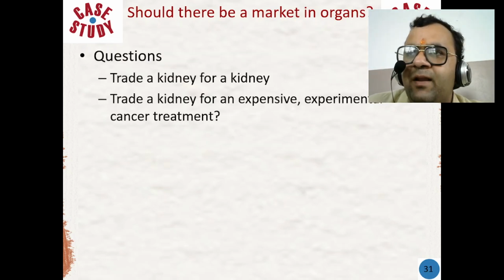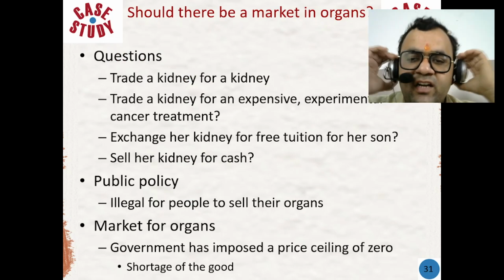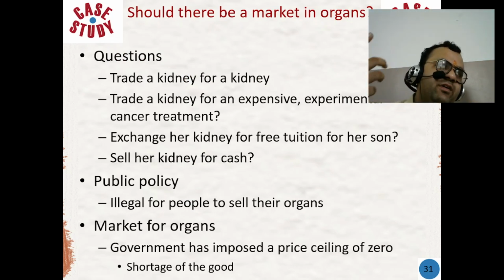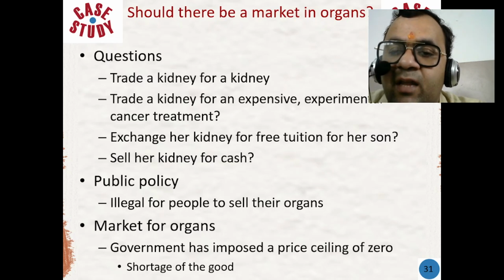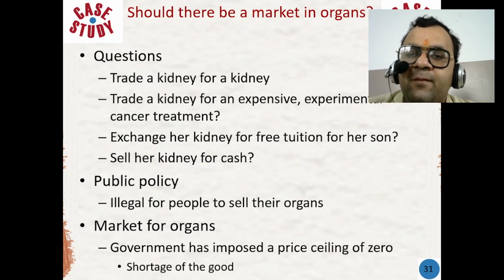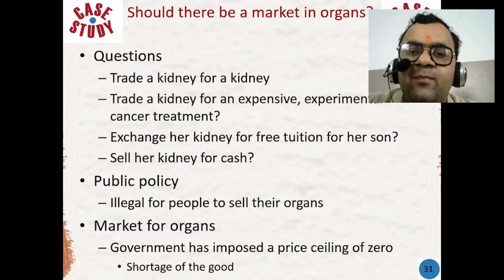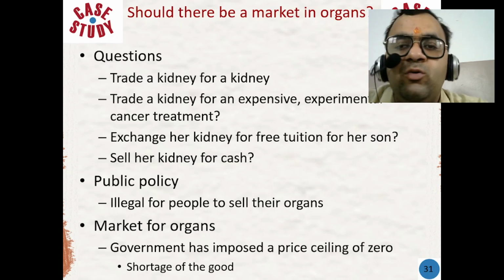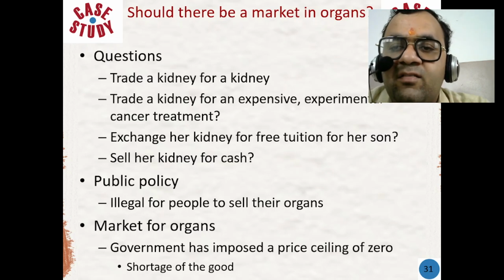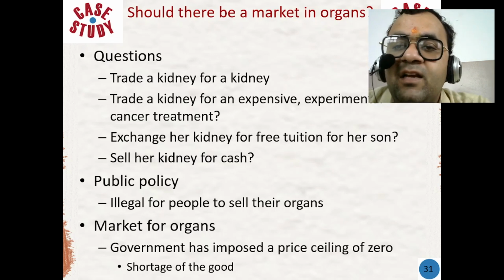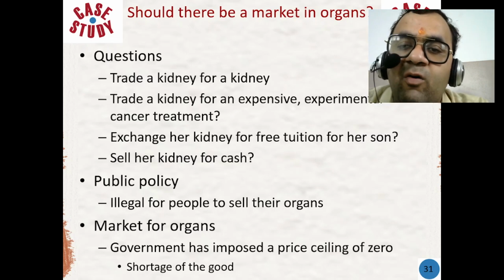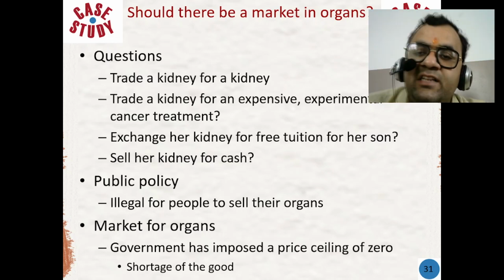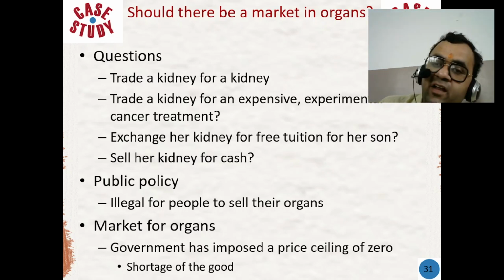Now we will take one example related to kidney, because kidney problems are, we can say, more famous as compared to the other parts. John, a 30-year-old man, needs a kidney transplant. His friend is a match and willing to donate one kidney. Sarah is a student and has significant education expenses. She is willing to donate her kidney, but only if she can receive compensation for her expenses and lost wages during the recovery period.